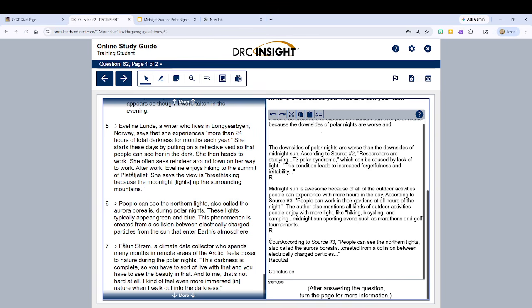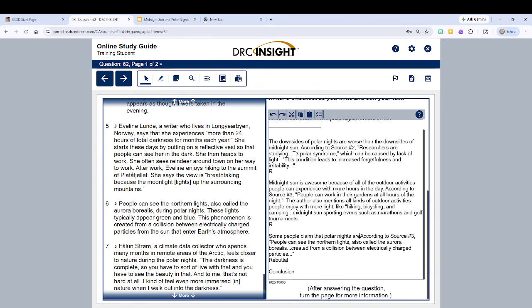And over counterclaim, I'm going to give my counterclaim and say some people claim that polar nights are better because of things like northern lights. Okay. And then we'll give a little bit of information about what those northern lights are. We know we're going to come back and give our rebuttal while we're at it.